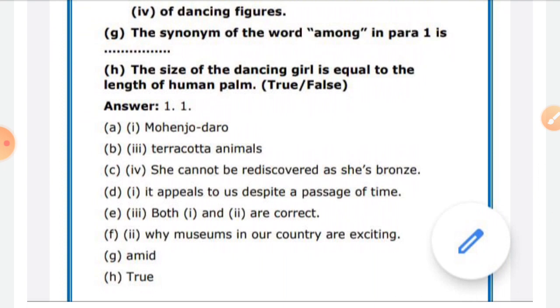So I just mean to tell you that in the factual passages, all the questions that are given to you, the answers will be hidden in the passage itself. You do not need to search for that information somewhere else, because all the answers will be in the passage. You do not need to understand the in-depth meaning of every single thing in the passage. You just need to read the passage line by line with full concentration, with the questions in mind. And in that way, you will find out which question means what.